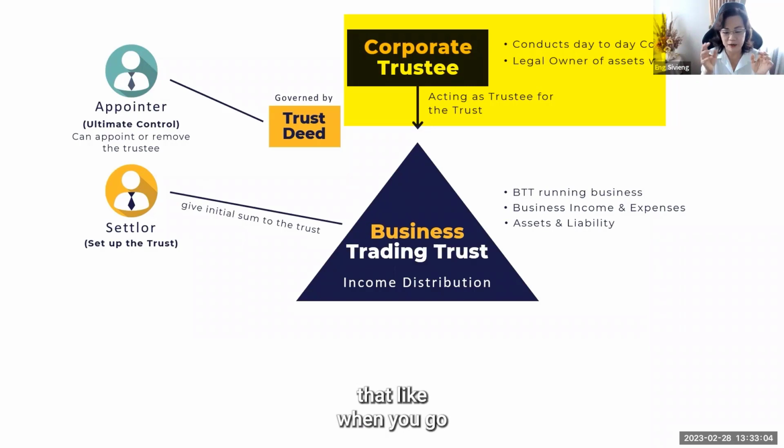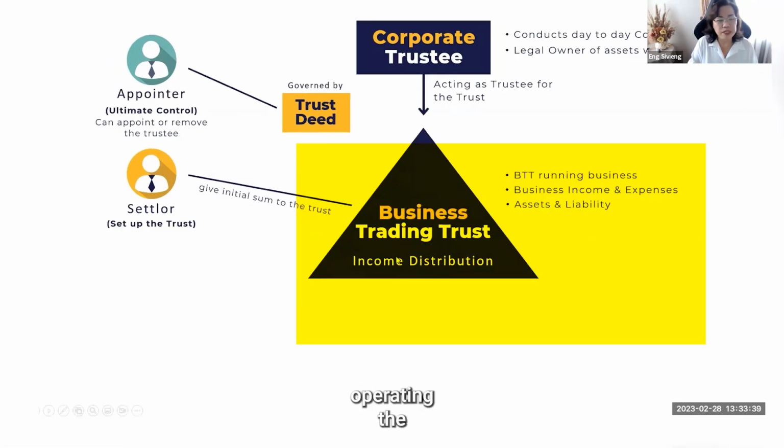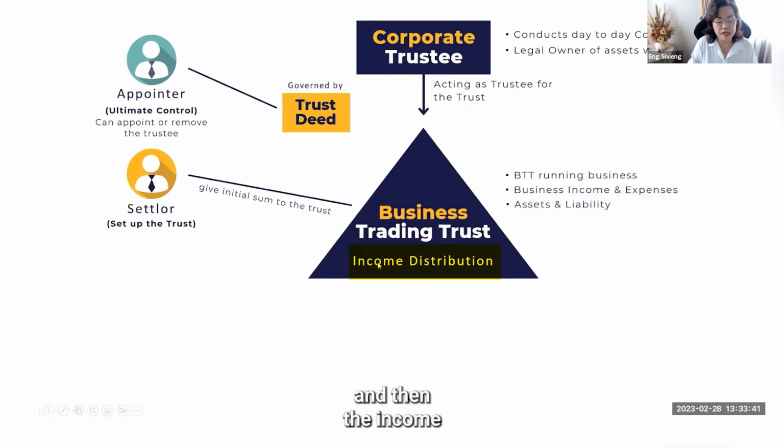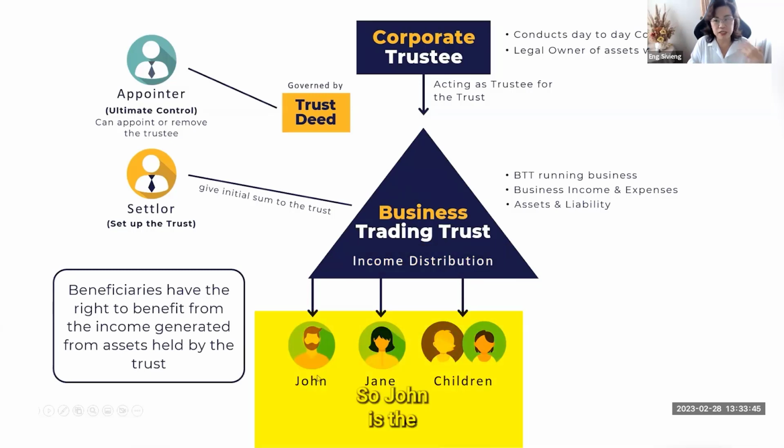So you understand that when you go and buy property or buy a business using the trust, you will see in the contract it will just put the corporate trustee's name. That's how it works, because they're the legal owner. All the income comes into the trust and all the expenses are paid from the trust. All the assets and liabilities are held in this business trading trust. Then when they operate the business and make profit, the income will get distributed to the beneficiaries. John is a beneficiary, Jan is a beneficiary, also their children.